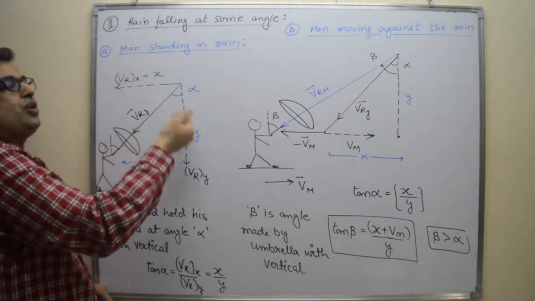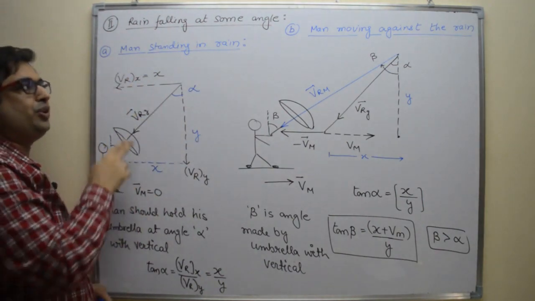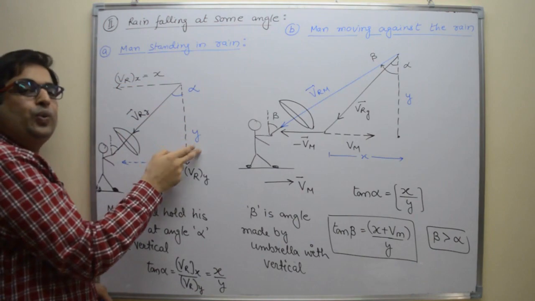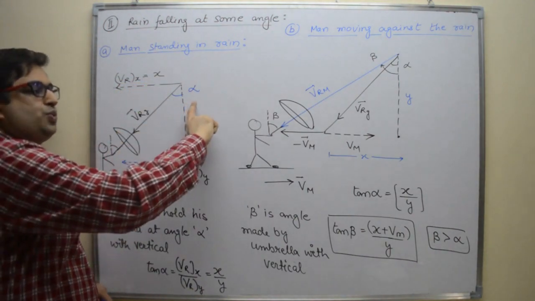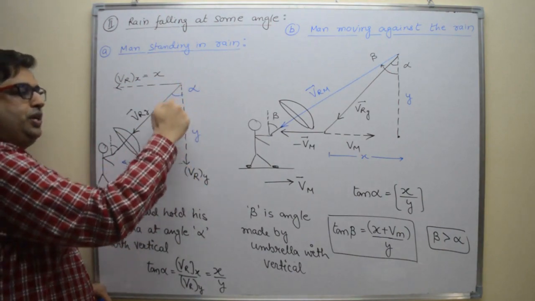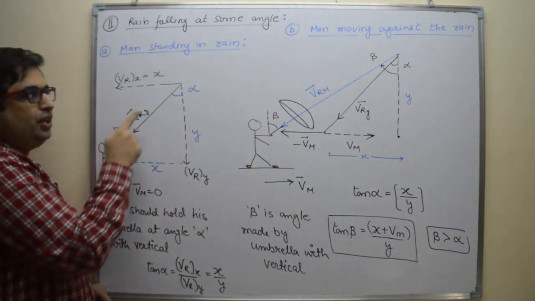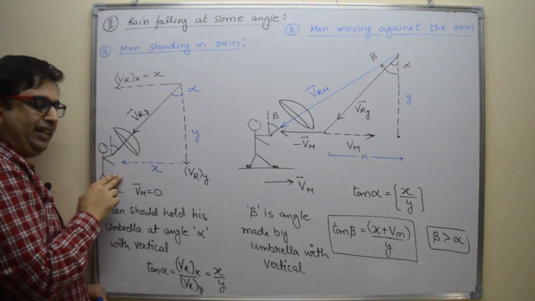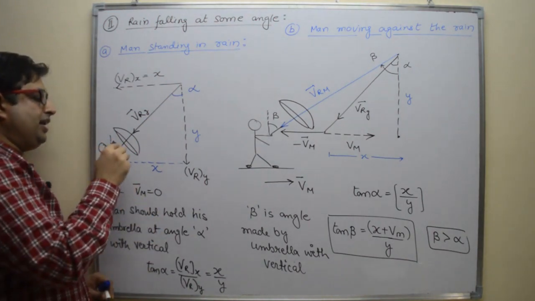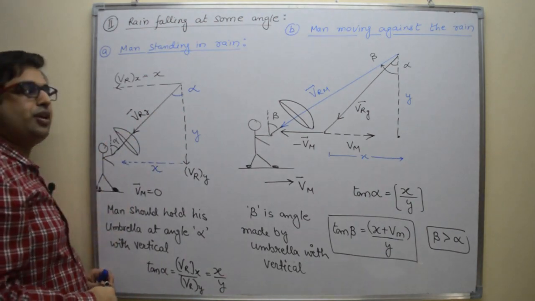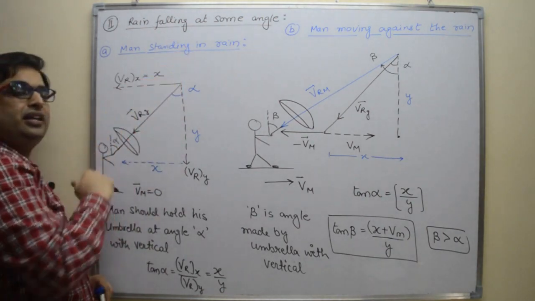So we have cos and sine components, or you can say horizontal and vertical components. This is the horizontal component, this is the vertical component. The sum of these two is the velocity of rain. So the man standing in the rain will hold his umbrella at an angle alpha with the vertical because rain is falling at an angle alpha.